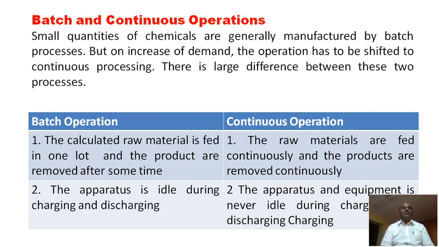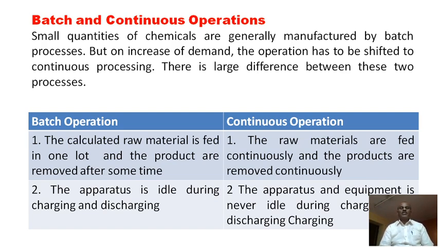Now in the examination you may be asked, what is the difference between batch operation and continuous operation? I also explained that there are a number of points with respect to batch and continuous operation. The first point is that the calculated raw material is fed in one lot and the products are removed after some time. This process is lot-wise. Remember, batch operation is lot-wise. So they obtain the product: first lot, second lot, third lot. First is completed, then second. Second is completed, then third. This lot-wise process is the batch operation.